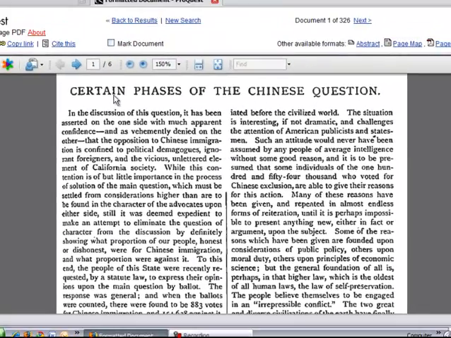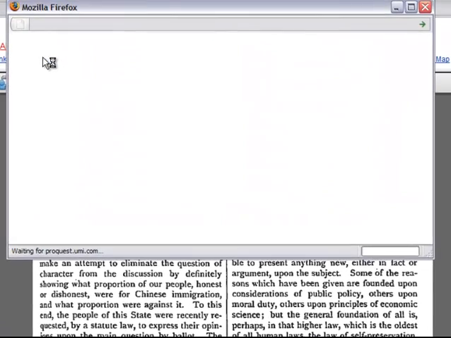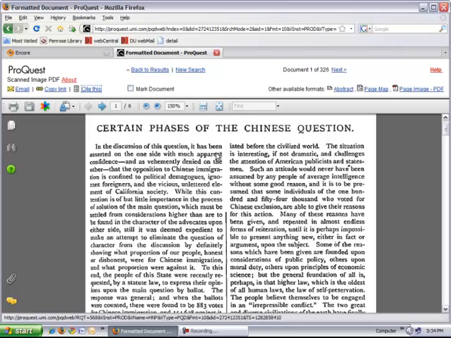And what's very nice within this particular resource, they have a link to cite this. And if you click on that link, you can select your style for APA, and it will list it here for you. Okay. So that is just one of the different periodical sources that we have available to you. This and the others will be listed on your research guide.